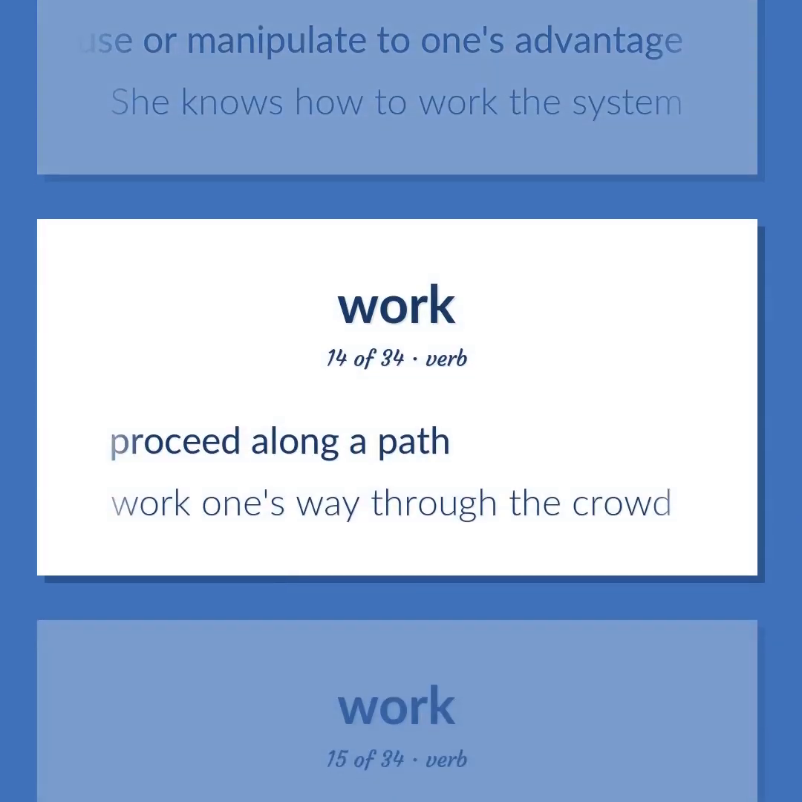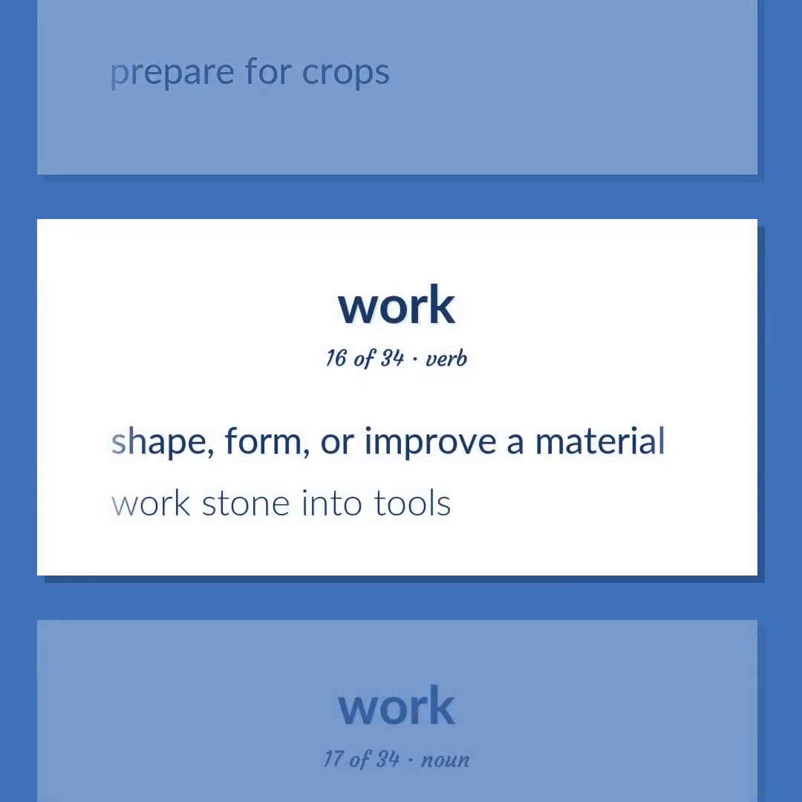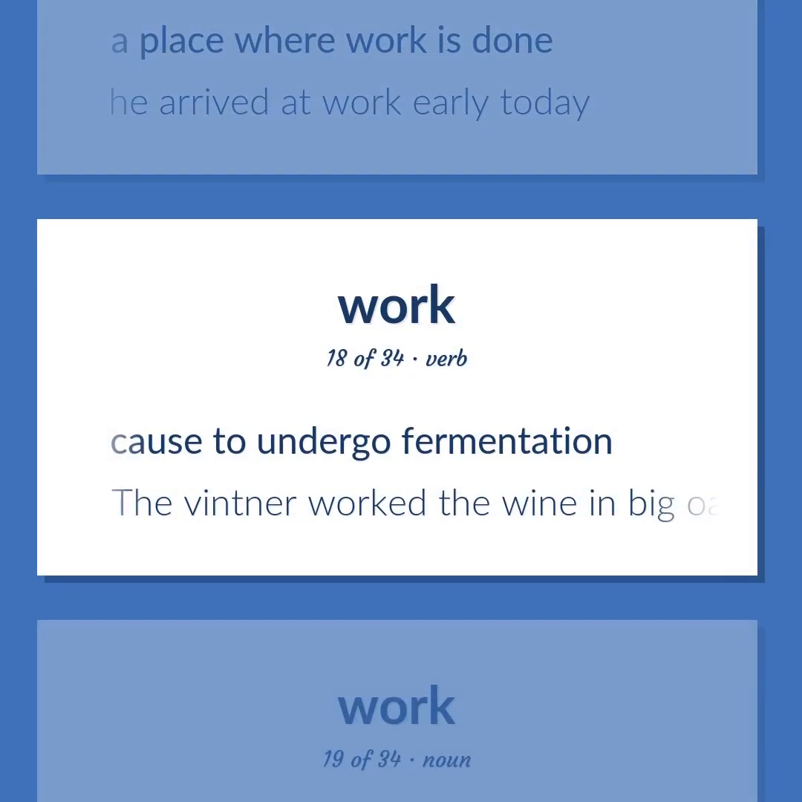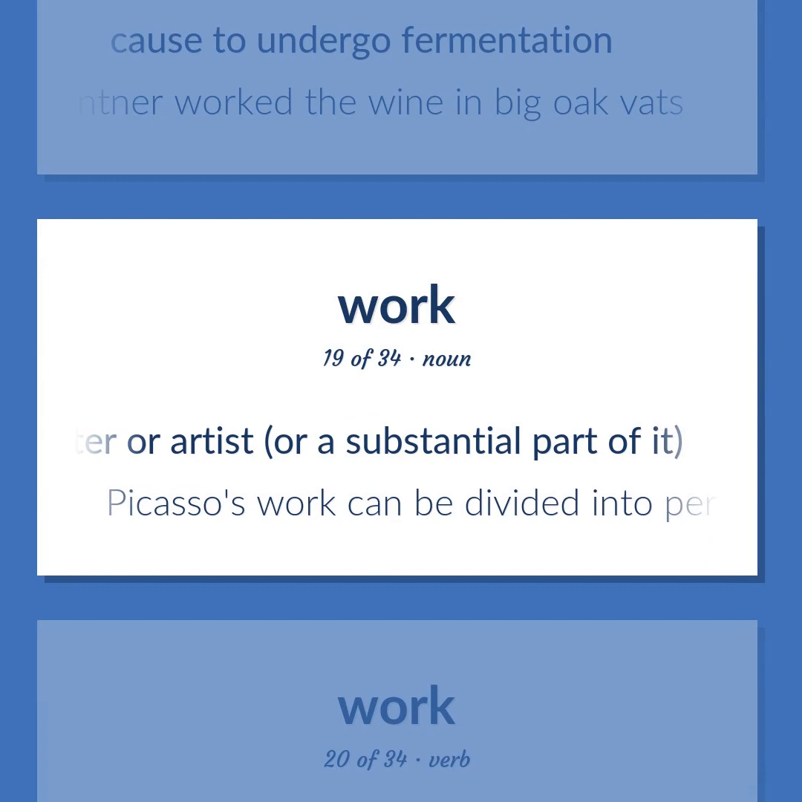Proceed along a path. Work one's way through the crowd. Prepare for crops. Shape, form, or improve a material. Work stone into tools. A place where work is done. He arrived at work early today. Cause to undergo fermentation. The vintner worked the wine in big oak vats. The total output of a writer or artist, or a substantial part of it. Picasso's work can be divided into periods.